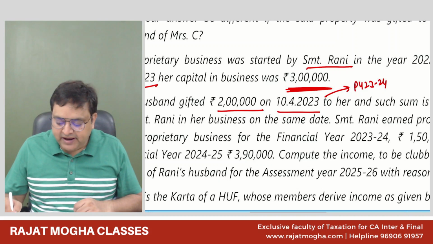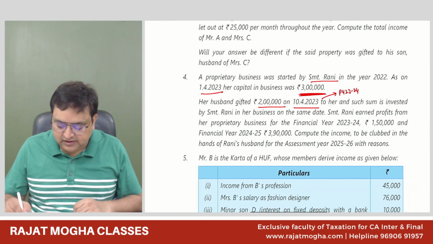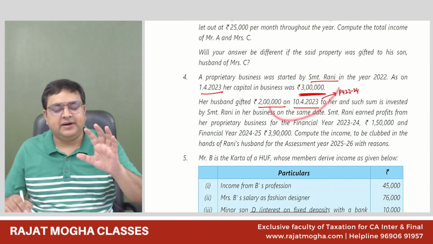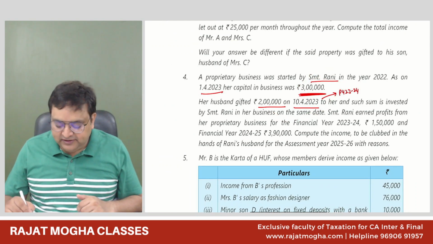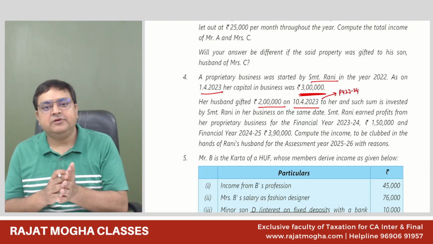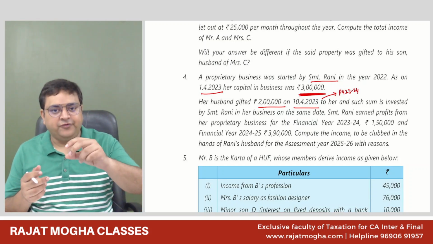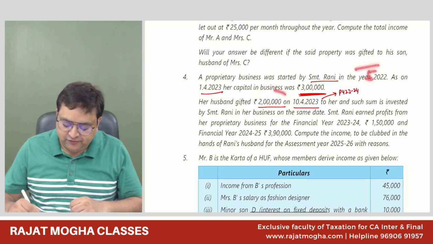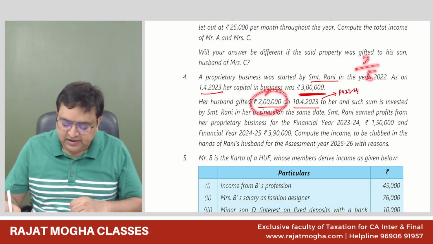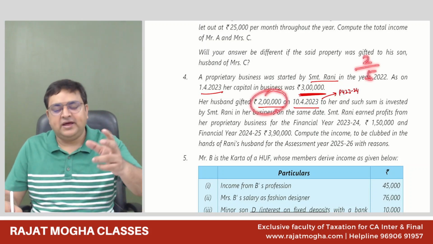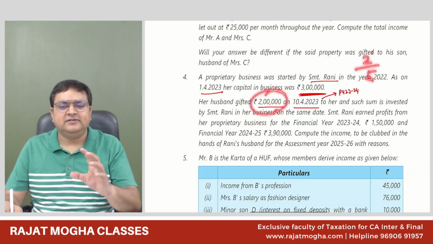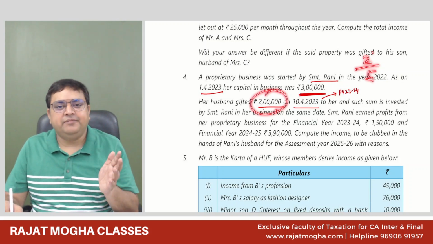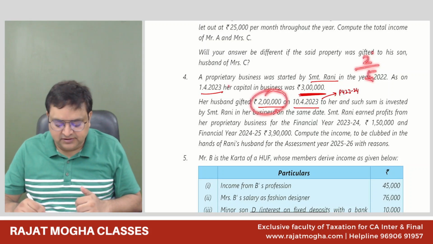So will you club any income? Her capital was 3 lakh. 2 lakh is more invested in the business, so the capital has become 5 lakh. So whatever is the profit, how much is the total capital of the business? 5 lakh. And out of that, the husband has invested 2 lakh. 2 upon 5, I can say approximately 40%. So 40% is the investment of the husband.